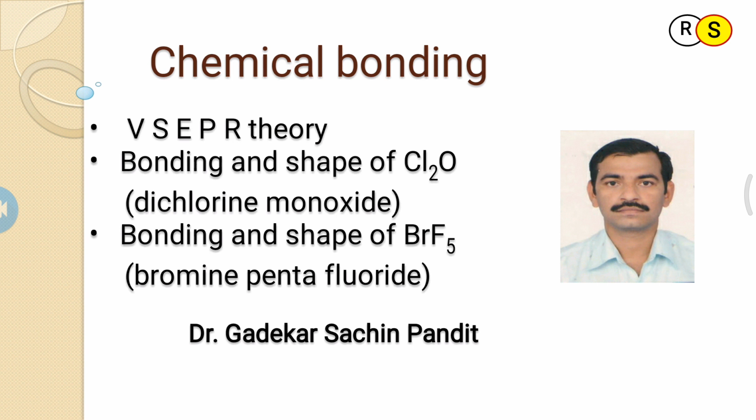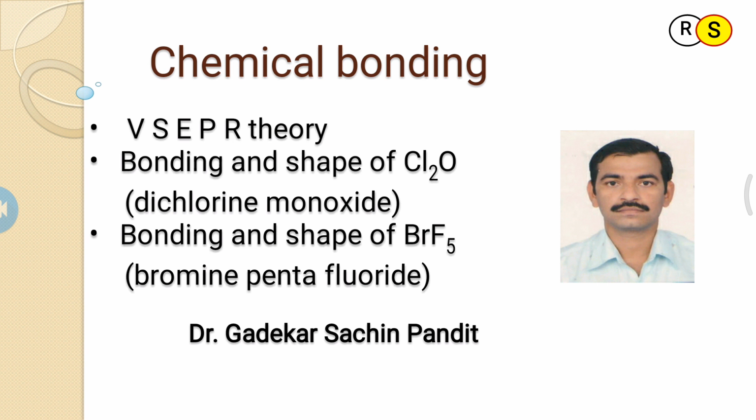In this chlorine trifluoride molecule, the central atom undergoes sp3d hybridization, which gives an irregular geometry, that is trigonal bipyramidal geometry.